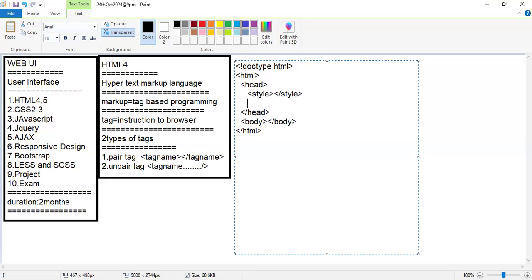We use the style tag to write CSS and the script tag to write JavaScript. Inside the body tag, we will write all the HTML tags.